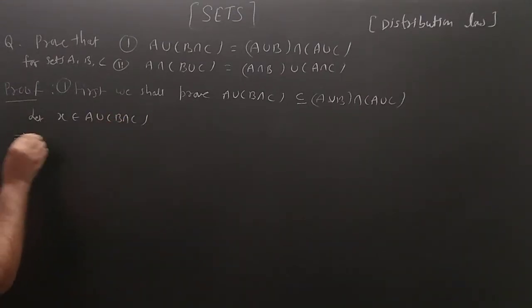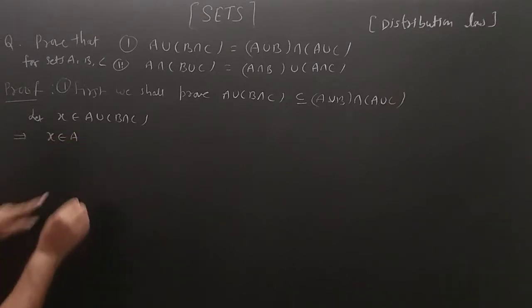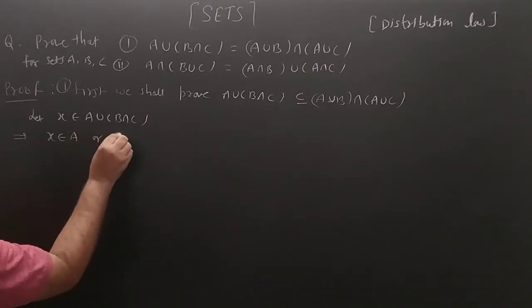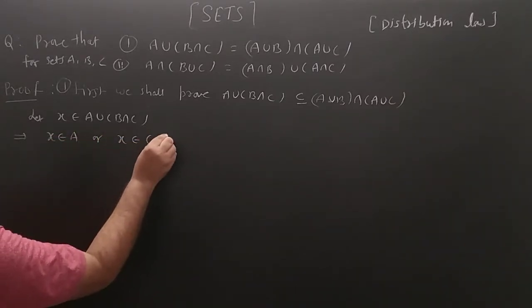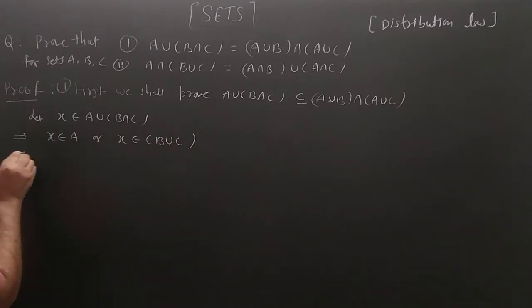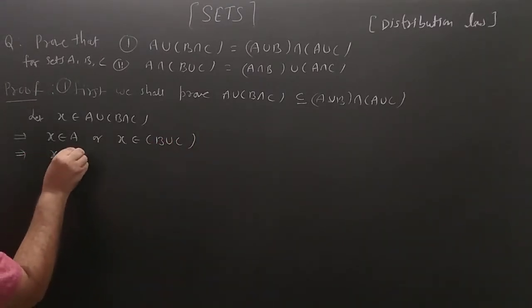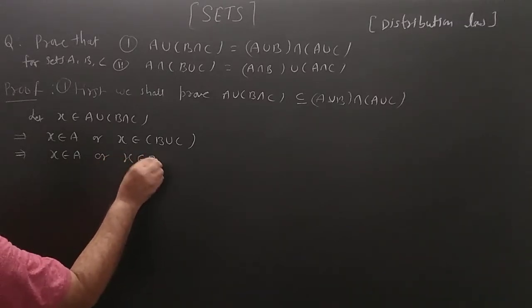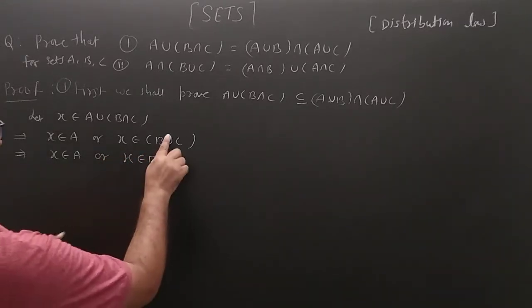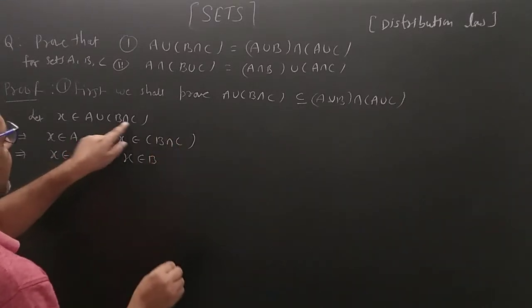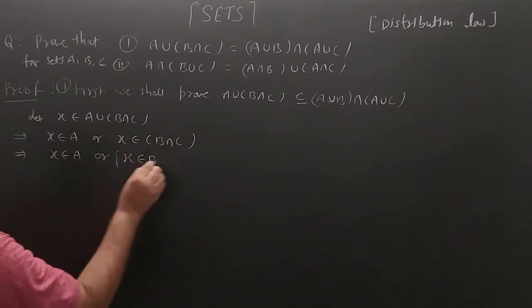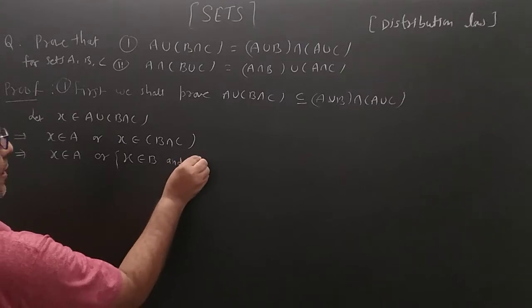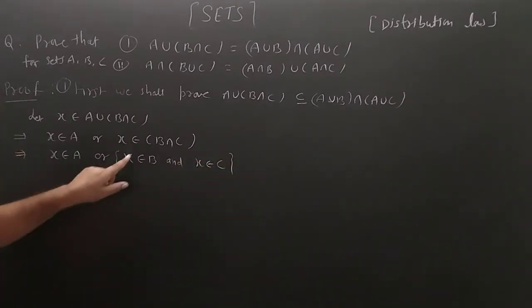This implies that X belongs to A or X belongs to B intersection C. Here B intersection C is there, so X belongs to B and X belongs to C by the definition of intersection.